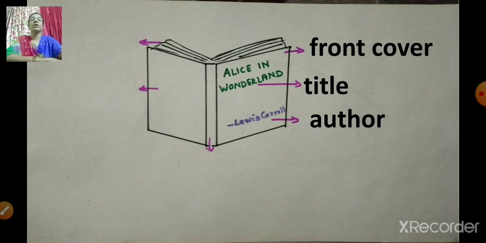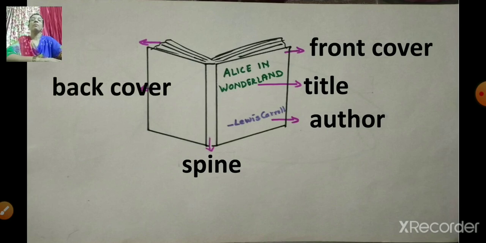Now we'll go to the next one. Can you see one arrow going downwards? Which part of the book is that? Yes, it is the spine. Spine means it joins the front cover, the back cover and the pages. Next, this is the back cover. Next, what are those?